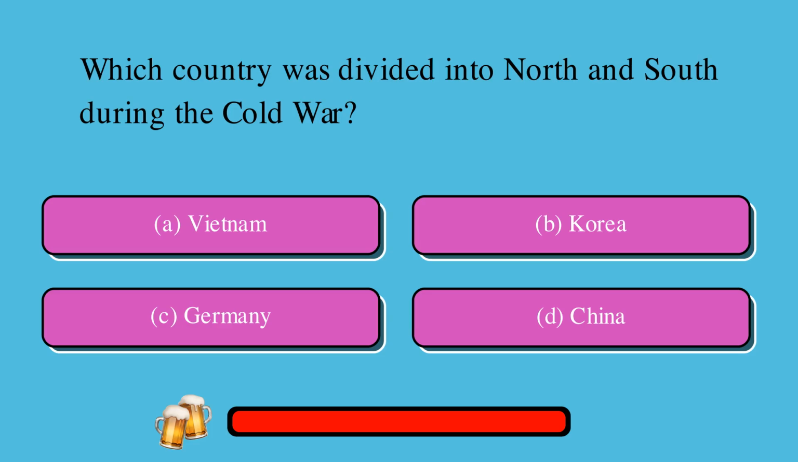Which country was divided into North and South during the Cold War? A. Vietnam, or B. Korea, or C. Germany, or D. China? The correct answer is B. Korea.